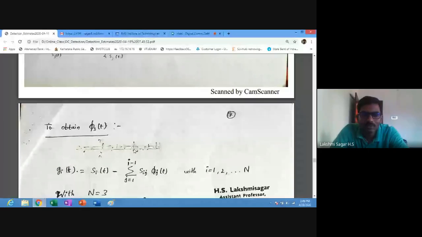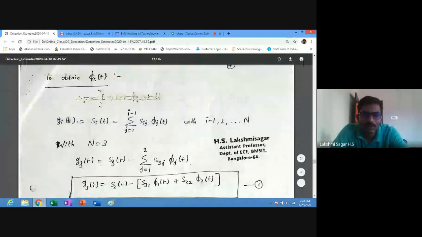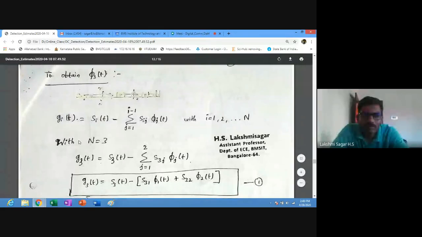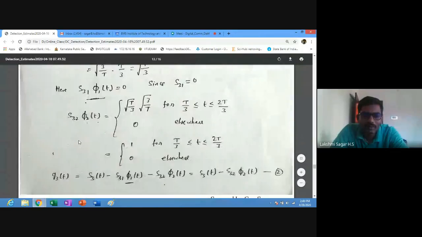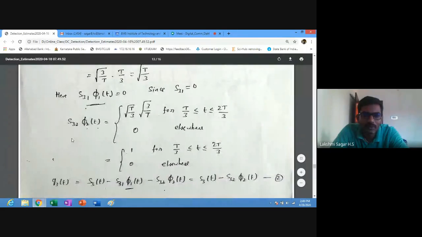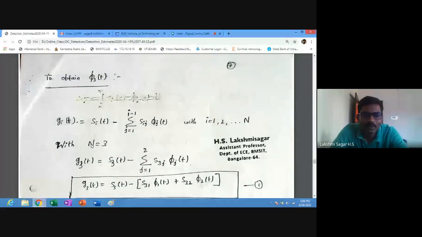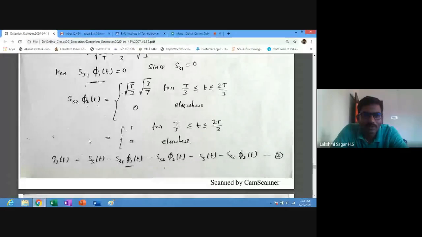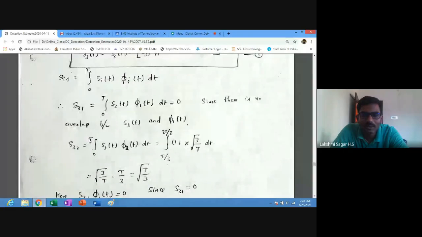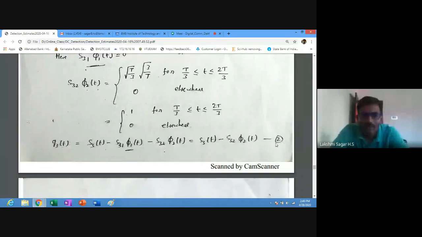So finally, we can obtain pi 3 of t. To find pi 3 of t, we must know the equation for G3 of t. We can use the generalized equation to write the equation for G3 of t, which becomes S3 of t minus S31 pi 1 of t minus S32 pi 2 of t, which is equal to S3 of t minus S32 pi 2 of t.